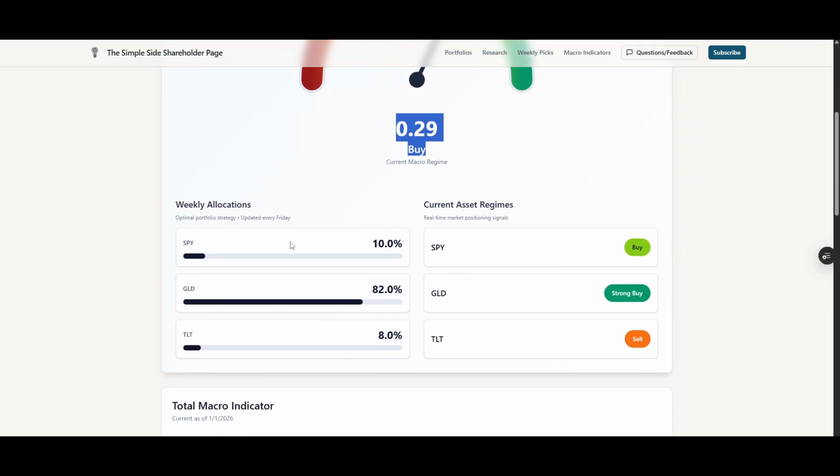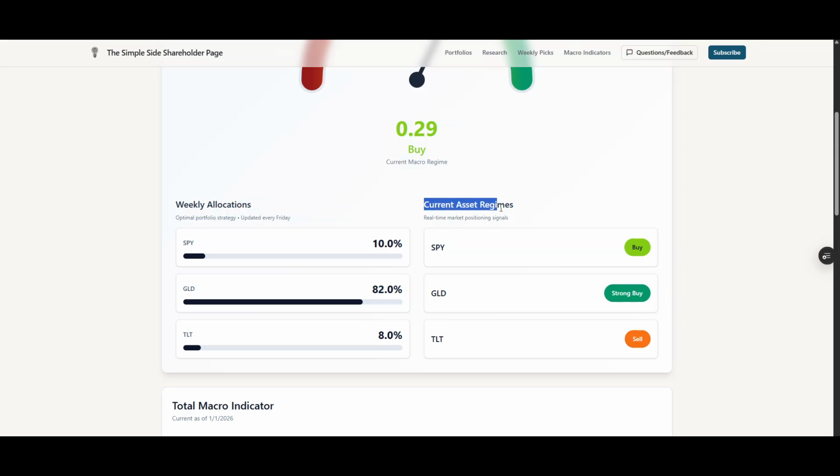Then if you scroll down, you'll be able to see the weekly allocations that we have for the SPY, the GLD ticker, and the TLT ticker. And so this gets updated every Friday. You'll get new percent allocations that'll show up here.